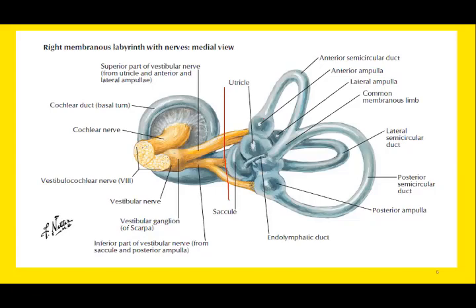So we have three semicircular ducts and the otolith organs, saccule and utricle. The collective terminology for utricle and saccule is otolith organs.